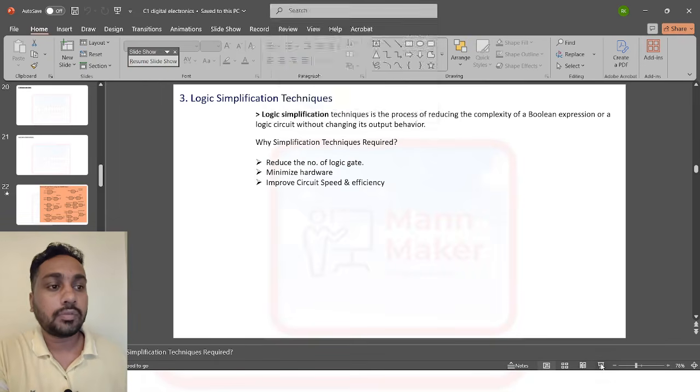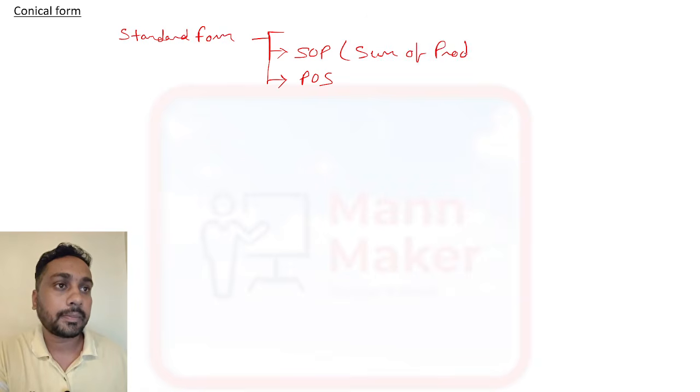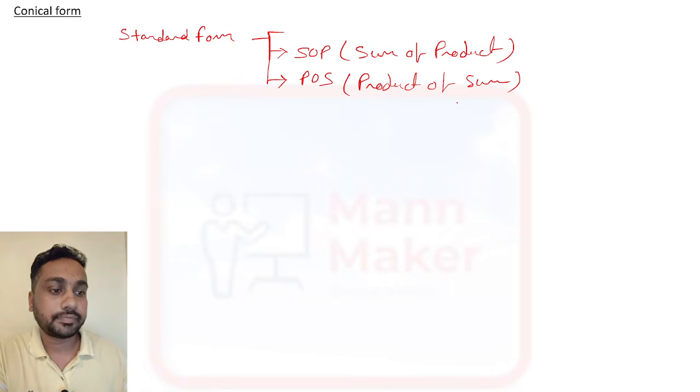Now before solving this K map, you should know about the canonical form. Canonical form is nothing but the standard form. Canonical form and standard form are both the same. We have two types: first is SOP and the second is POS. SOP means sum of product, and POS means product of sum.